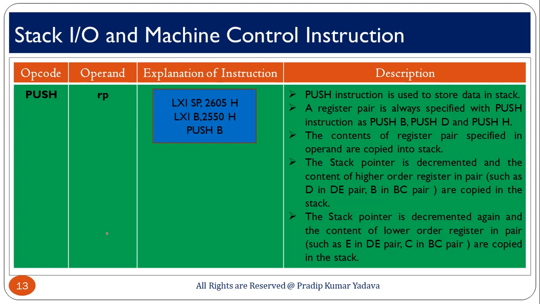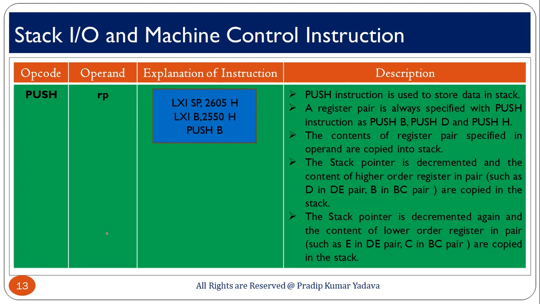The stack pointer is decremented and the content of the higher order register in the pair, such as B in the BC pair, is copied into the stack. Then the stack pointer is decremented again and the content of the lower order register is copied. So the stack pointer decrements two times: the first time to load the higher order value, and the second time to work with the lower order register.